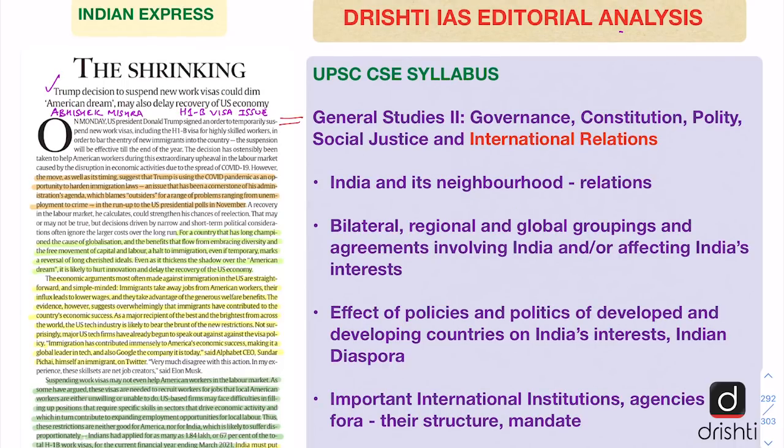So we see that it links directly with GS paper 2, where we have international relations as one of the important topics. And under this, it comes under the bilateral relations between India and US, because the impact of H-1B visa restrictions will be felt on the Indian industries and the Indian companies, which avail the majority of these H-1B visas. So after establishing the linkage with the syllabus, now let us look at the key points of the editorial.